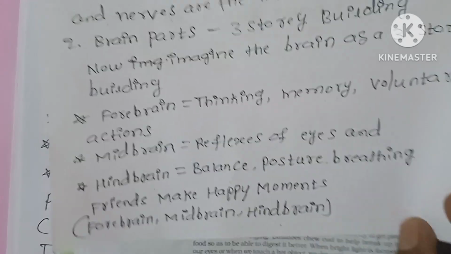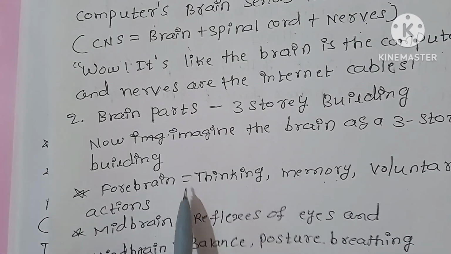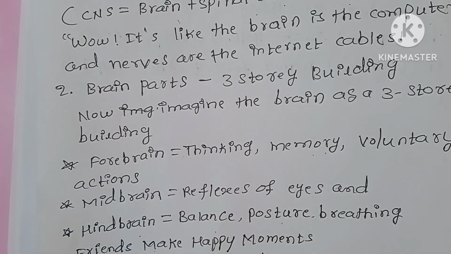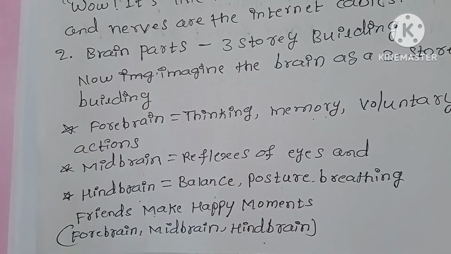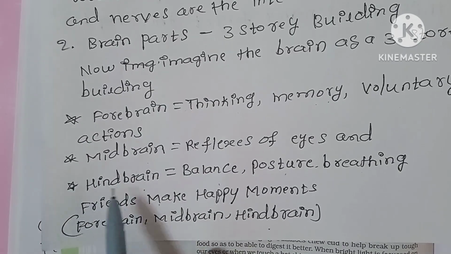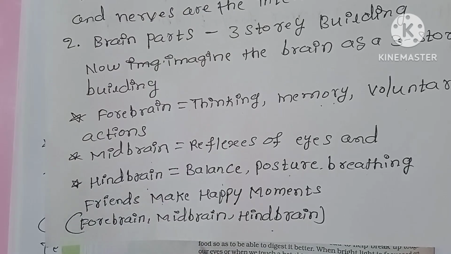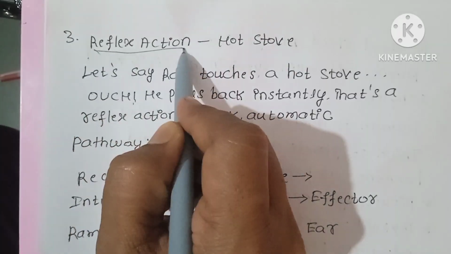What is the function of the forebrain? Thinking, on the top floor. Remember the 3-story building. Top floor: thinking, memory, voluntary actions. Middle floor: reflexes of eyes only, like blinking. Bottom floor, the hindbrain, always balances all the floors: balance, posture and breathing.